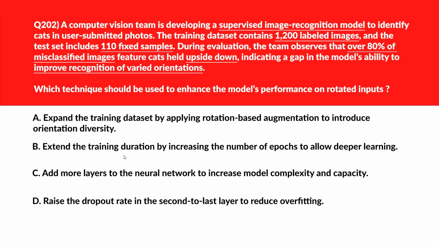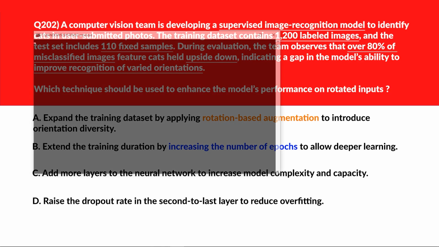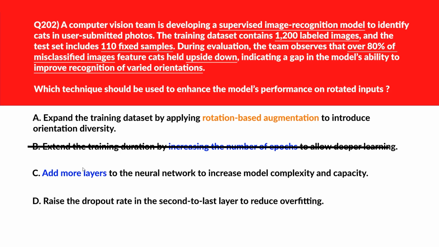B says extend the training duration by increasing the number of epochs to allow deeper learning. Increasing epochs extends training but doesn't introduce new orientation patterns. Incorrect. We'll move to now option C. C says add more layers to the neural network to increase model complexity and capacity. More layers increases complexity without solving orientation bias. Will eliminate it. We'll now move to option D.